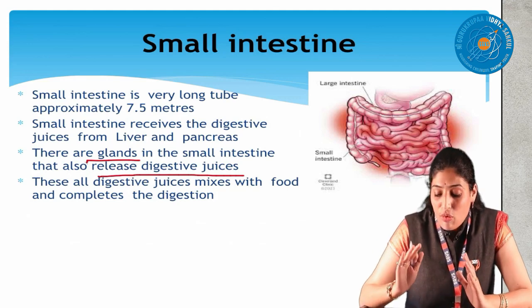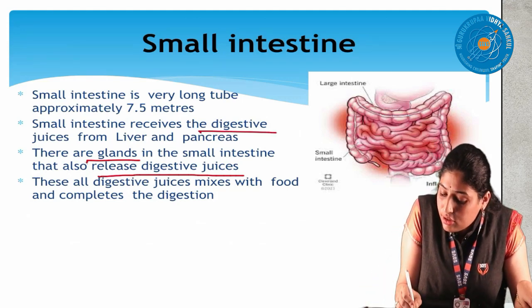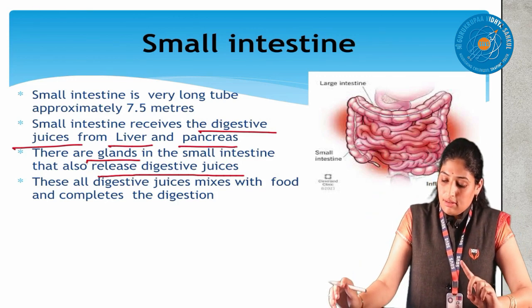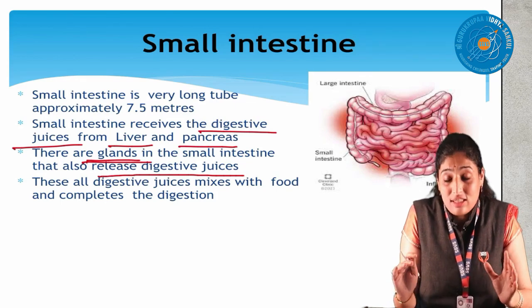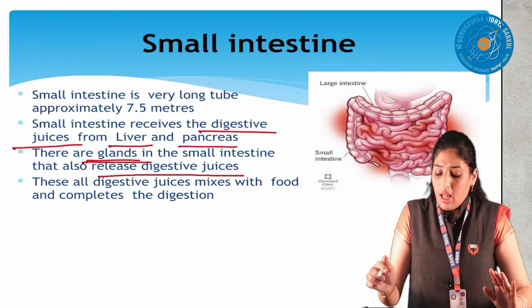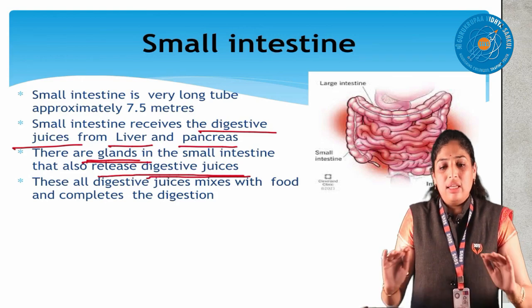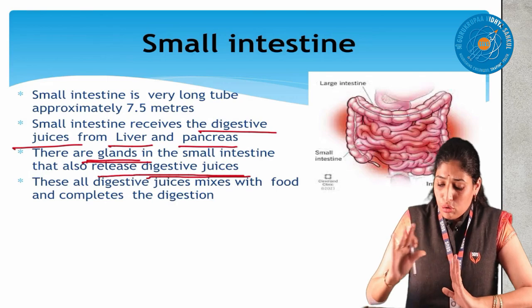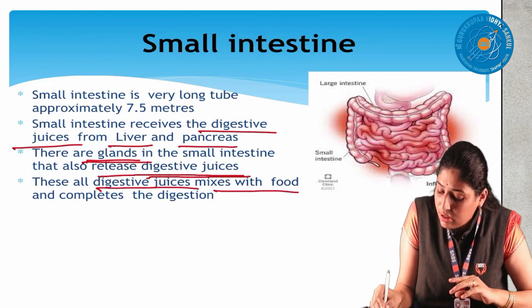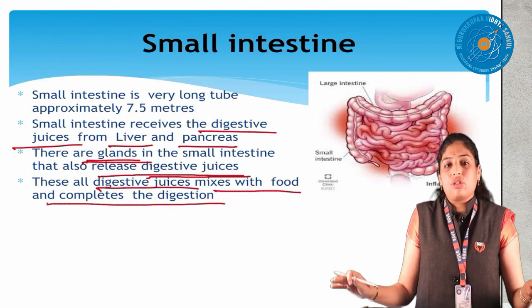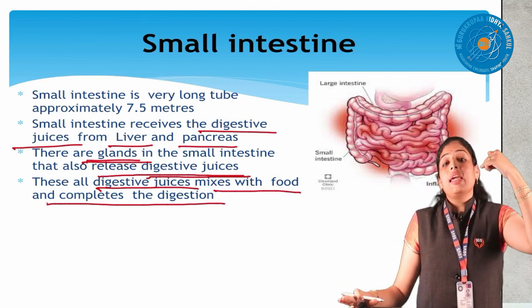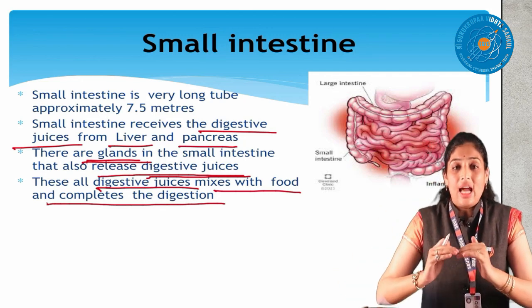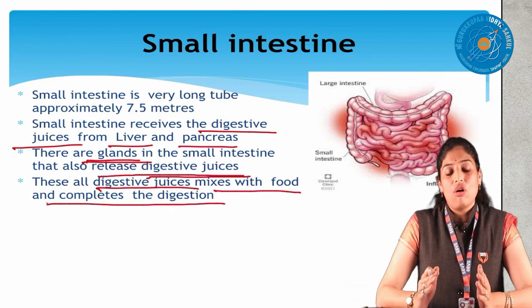Finally, the small intestine receives the digestive juices from the liver and pancreas. Okay. The small intestine also has its own glands, and they also secrete digestive juices. So there are many digestive juices, from the liver, from the pancreas and in the small intestine. Together, these digestive juices mix with the food and complete the digestion. It means the stomach starts it, partially, half digestion is done, but complete digestion takes place in the small intestine only.